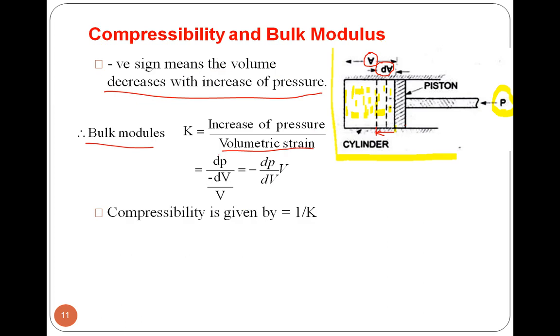How much we have increased the pressure, that is dP, and the volumetric strain is minus dV upon V. So we get the formula for bulk modulus, that is K equals minus dP upon dV into V, that is, minus dP into V upon dV. That is bulk modulus. And compressibility is given by the reciprocal of bulk modulus, that is 1 upon K. So this is compressibility and bulk modulus.